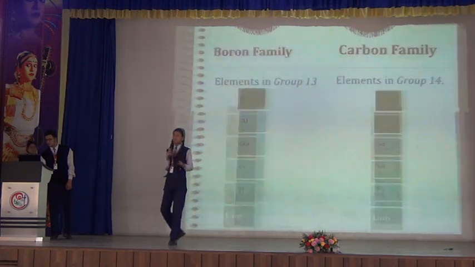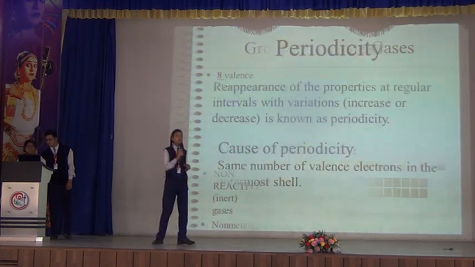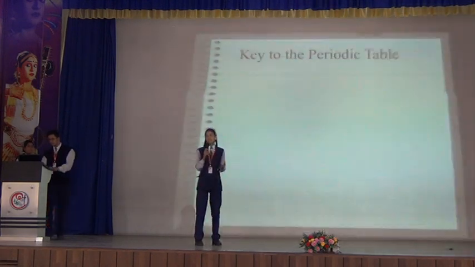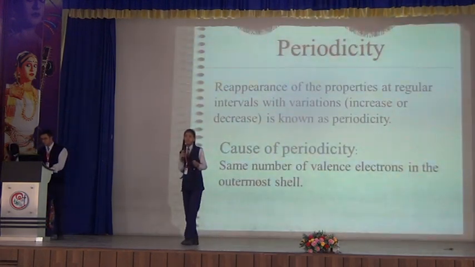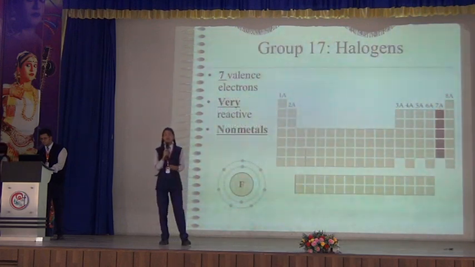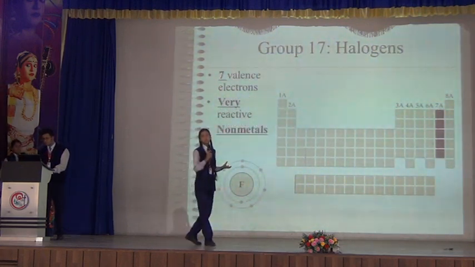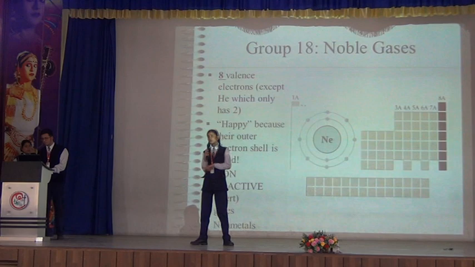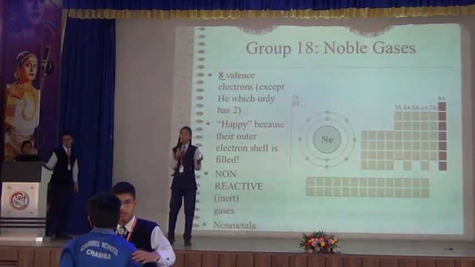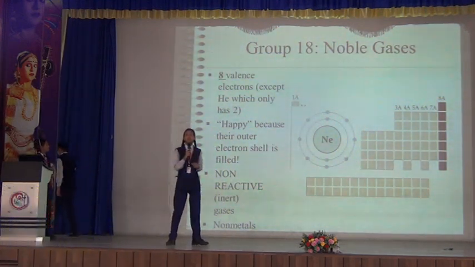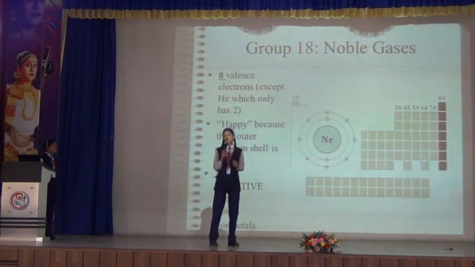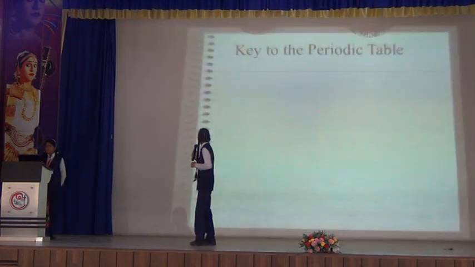Now group number 18, which is the group of noble gases. They are very unreactive, obviously, because they are already stable in nature because of the octet or duplet rule: octet in the case of the other elements and duplet in the case of helium. Next slide please.